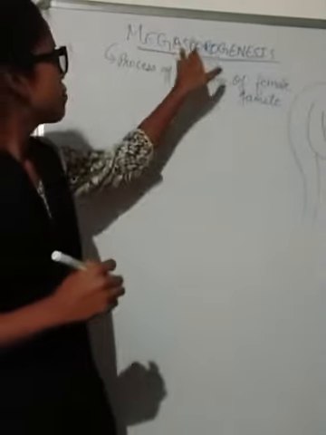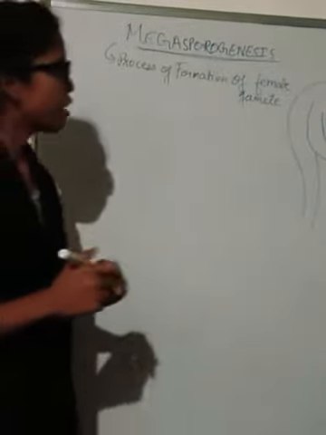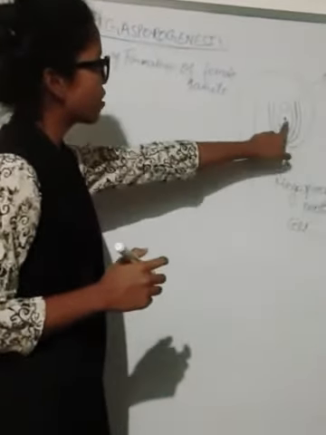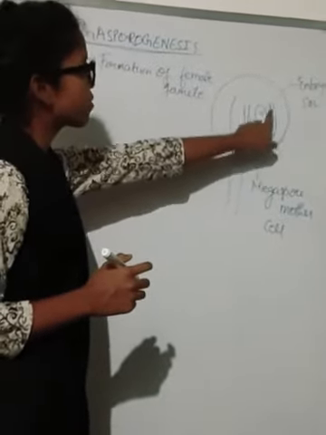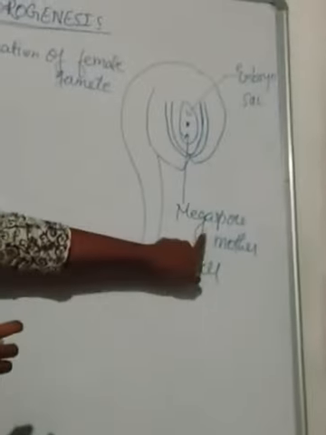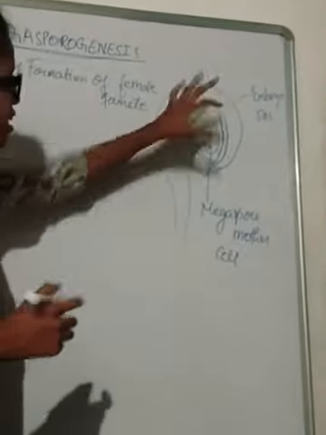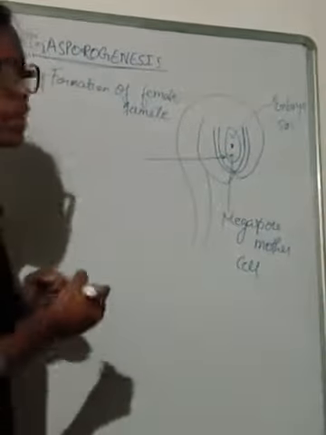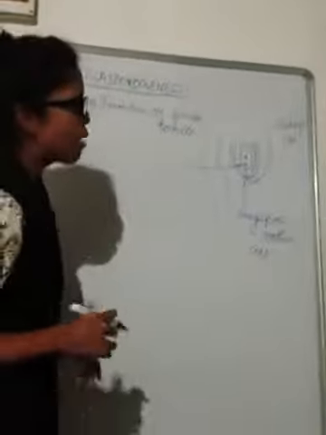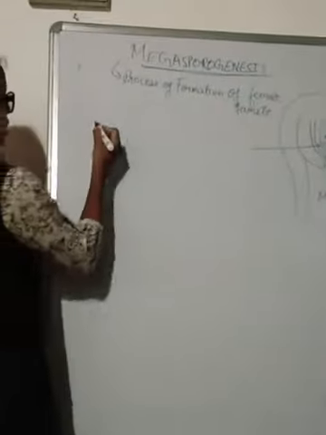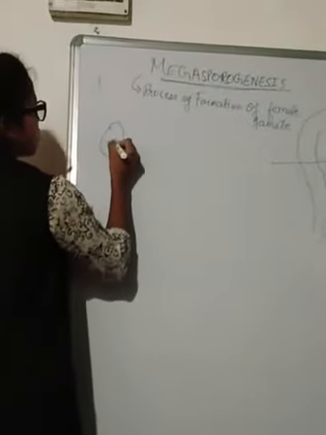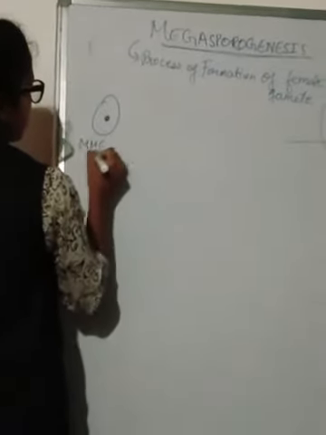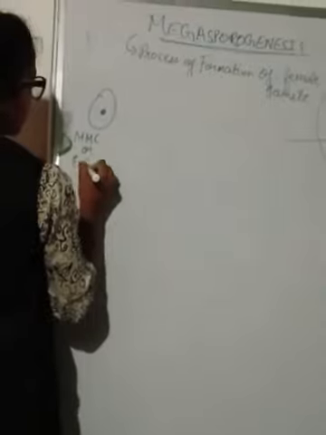This is megasporogenesis. Whatever development or division is taking place happens within this embryo sac, or we can say the megaspore mother cell. So whatever division has to take place will take place within this embryo sac. Let us see what happens in this. Suppose this is the embryo sac, or megaspore mother cell.